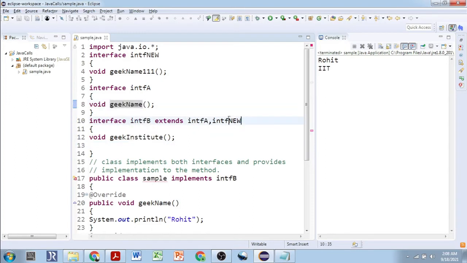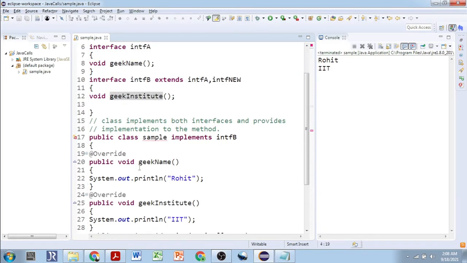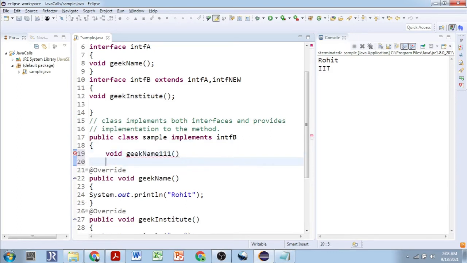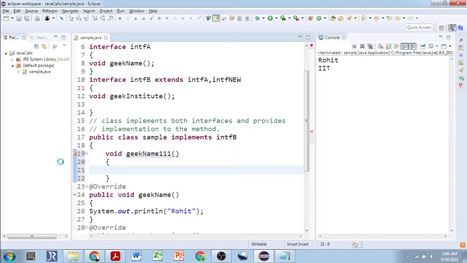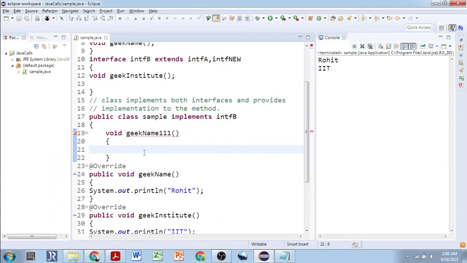So this method should be overridden over here. We'll override that method also, then only it will work. Now this error will not pop up. You have to make it public always. Never forget to make it public in the derived class. Now you can print anything.